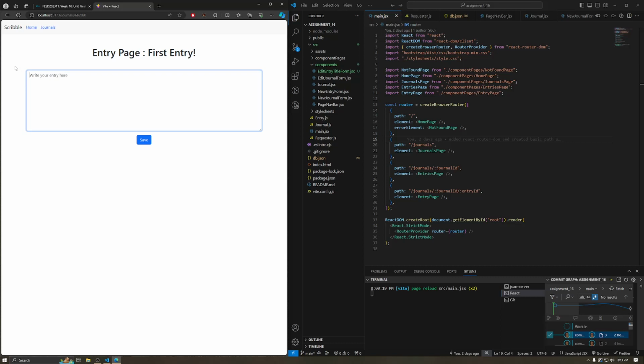So let's go ahead and open this one, and it takes us to the specific entry page where we have this simple form with a text area, and we can type whatever we want here. I'm going to type, this is the first entry of this journal. Perfect. And I'm going to hit save.